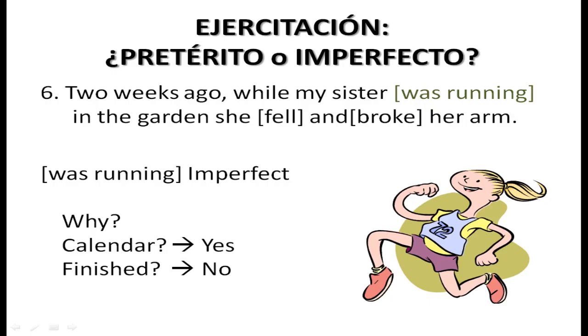And finally, 2 weeks ago, while my sister was running in the garden, she fell and broke her arm. So was running. Can we put that in the diary? Yes, we could say on Tuesday she was running in the garden. Was the action finished, completed, at the time we were talking about? No. So we have to use the imperfect.